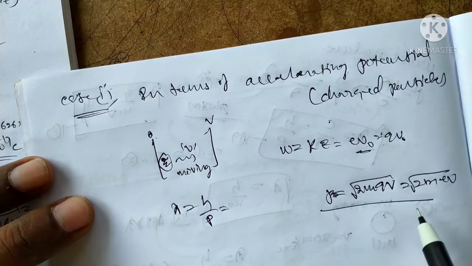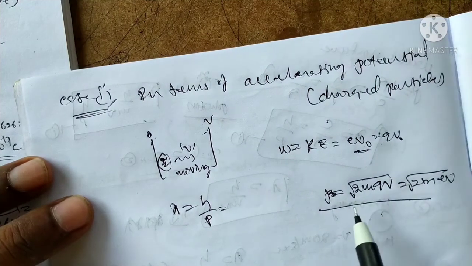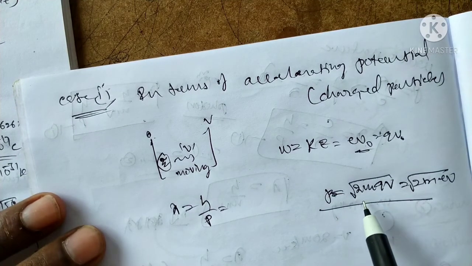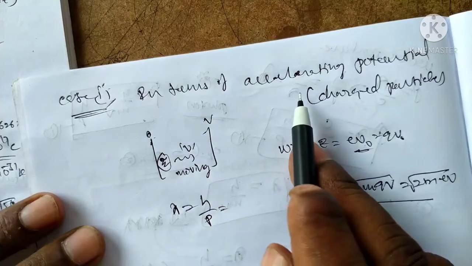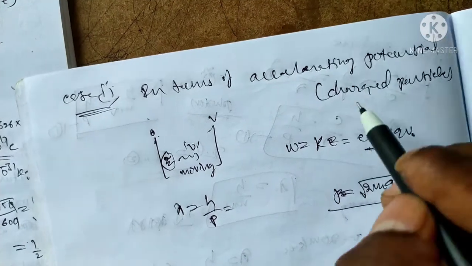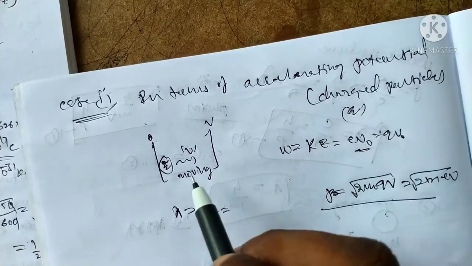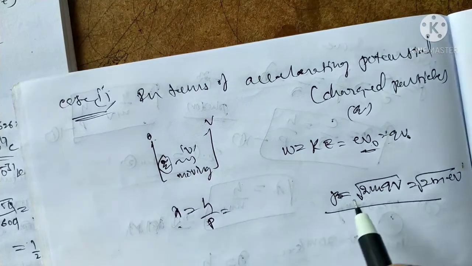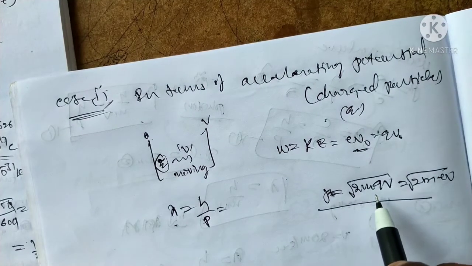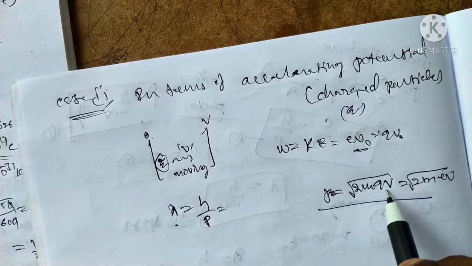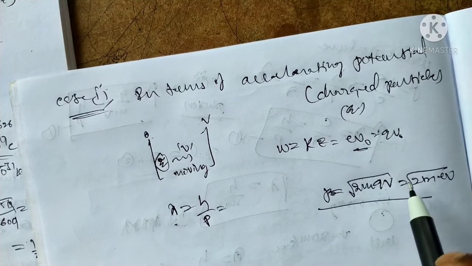That is the momentum for a charged particle in terms of accelerating potential, where q or e is the charge moving with velocity v. E is equal to kinetic energy. Substituting the kinetic energy value in the formula, we get p is equal to root of 2m qV or 2m eV.